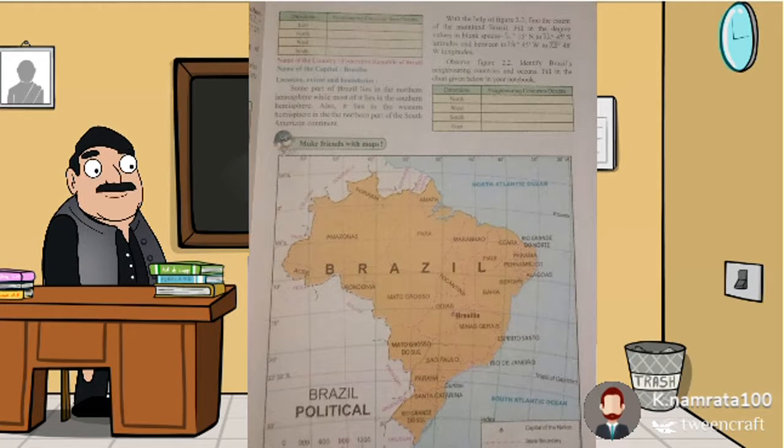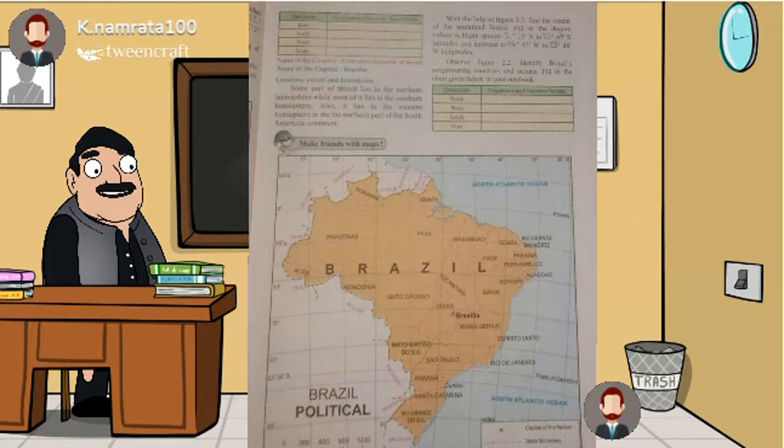Name of the country, Federative Republic of Brazil. Name of capital, Brasilia. Location, extent and boundaries. Some part of Brazil lies in the northern hemisphere, while most of it lies in the southern hemisphere. Also, it lies in the western hemisphere in the northern part of the South American continent. With the help of figure 2.2, find the extent of mainland Brazil.